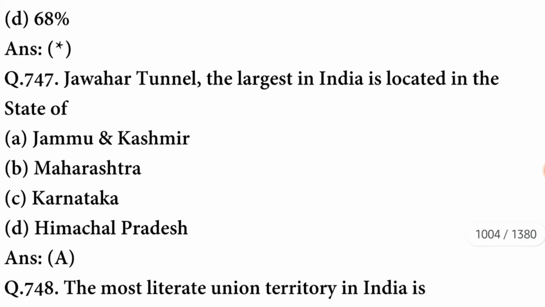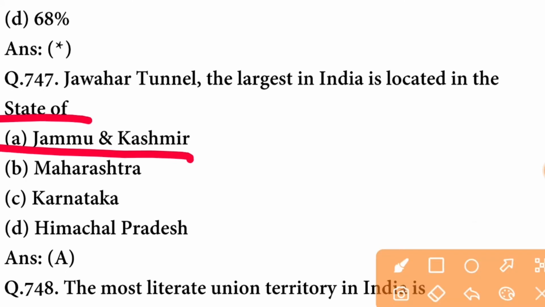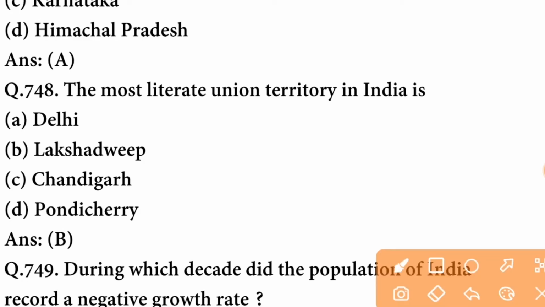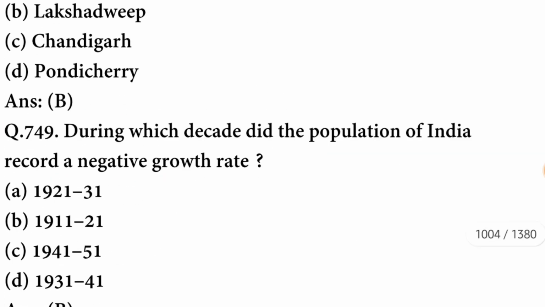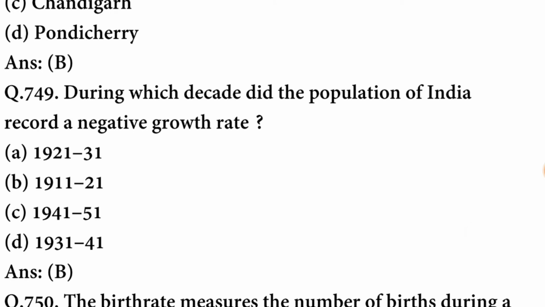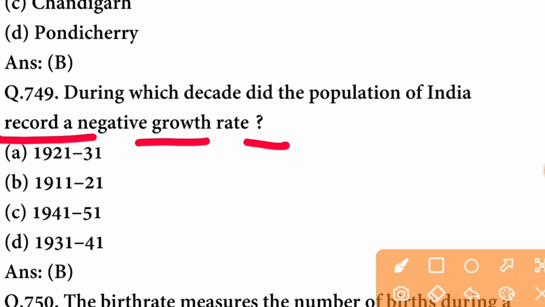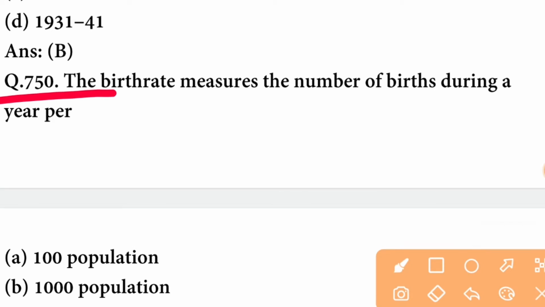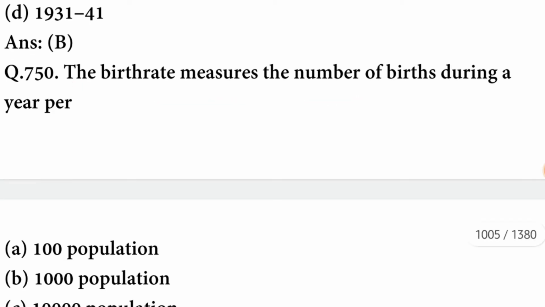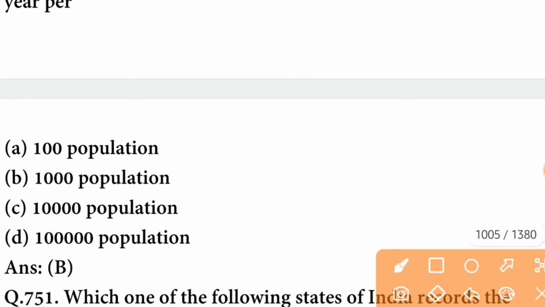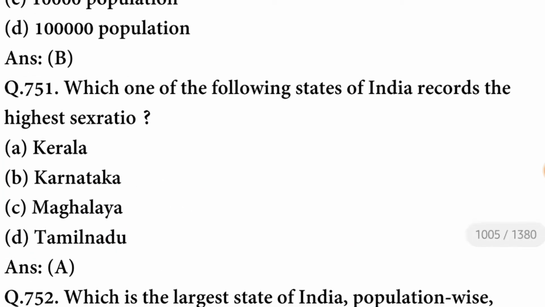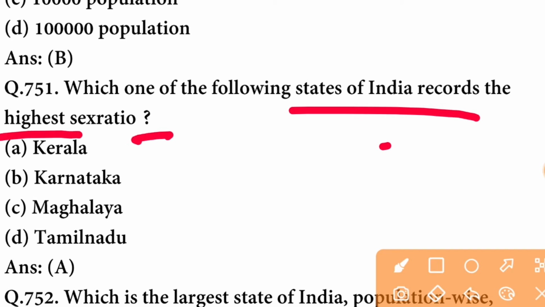Next question. Jawahar Tunnel, the largest in India, is located in the state of Jammu and Kashmir. The most literate union territory in India is Lakshadweep. B option is correct. During which decade did the population of India record a negative growth rate? The decade was 1911 to 21. B option is correct. The birth rate measures the number of births during a year per 1000 population. B option is correct.